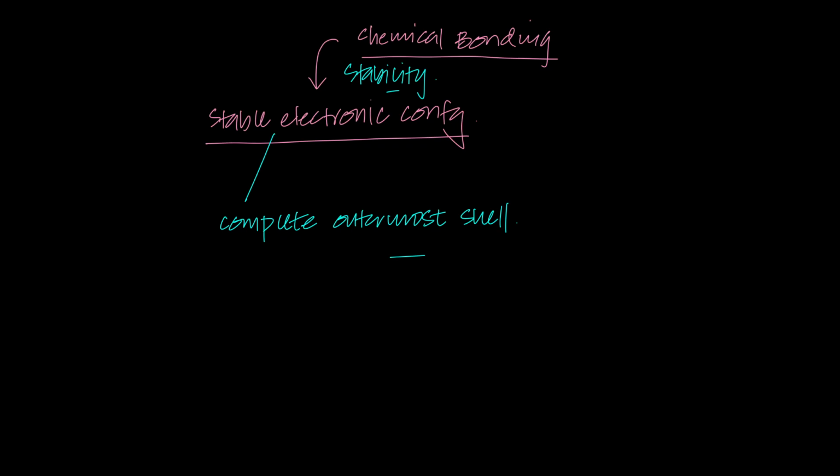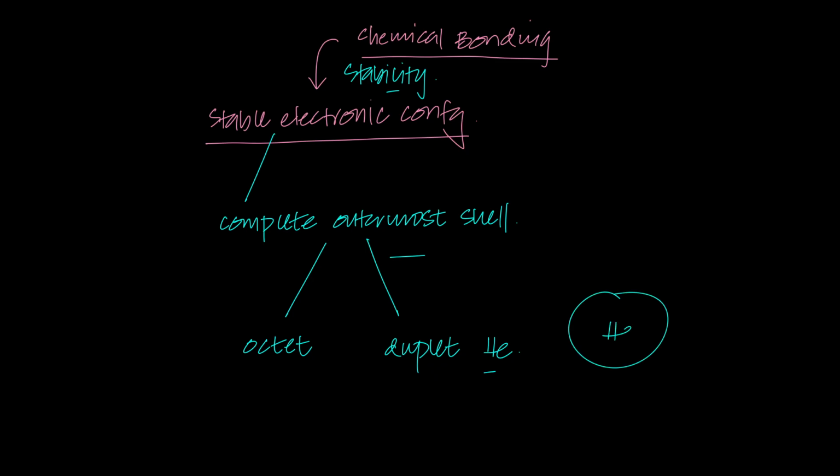And a complete outermost electron shell can be of two types. It can be a complete octet, or it can be a complete duplet in case of helium, because realize that helium only has one principal quantum number, and we know that principal quantum number 1 can hold up to a maximum of 2 electrons. So for helium, a complete outermost electron shell means to have a complete duplet.